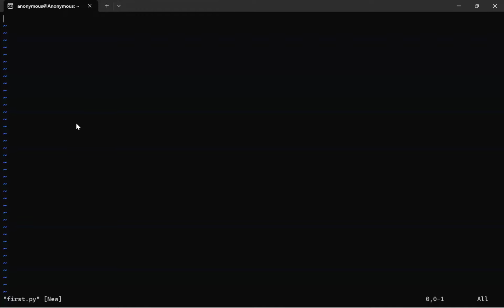Okay, so now by default it is in command mode. But here, like in Windows Notepad, we are going to write some lines, some text. In the same way, if you want to write anything here, we have to go to insert mode. We go to insert mode by pressing I on the keyboard. See, I have pressed I, and at the bottom left it shows insert mode. Now we can write anything we want.